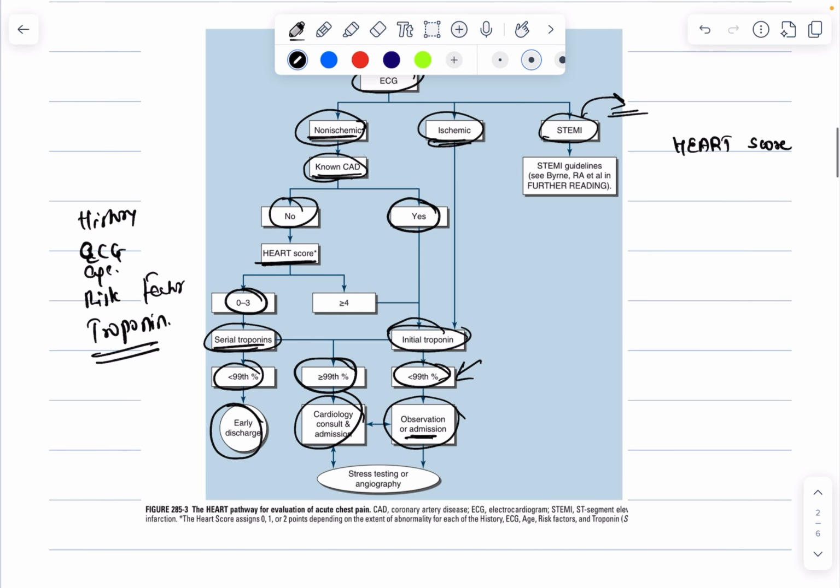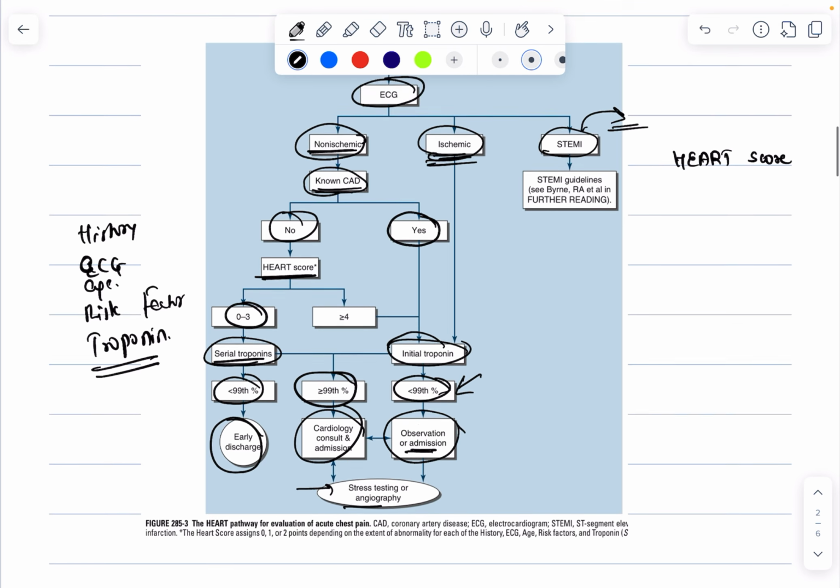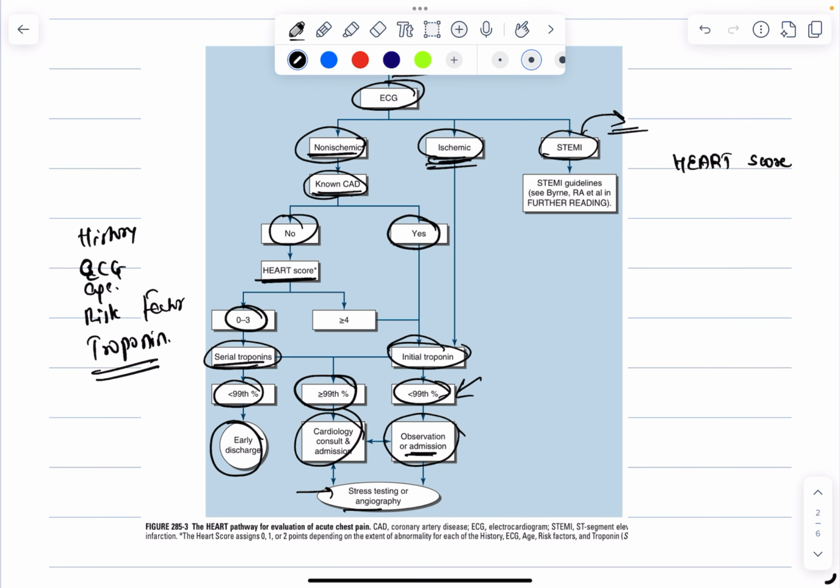And in both the ischemic changes as well as higher heart score, there you should get the stress testing done or angiography done to know if there is any lesion which could be treated at this point of time.